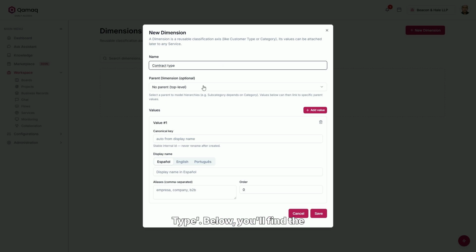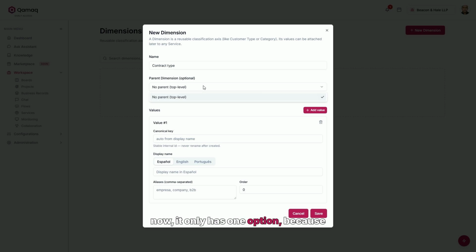Below, you'll find the parent dimension field. For now, it only has one option, because this is your first dimension, and there are no others to attach it to. However, this becomes useful later on. Once you have several dimensions, you can make one axis depend on another, defining categories and subcategories so that the subtype only shows the options that correspond to the type you selected. This example is a top-level dimension.